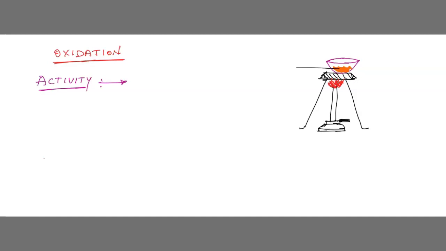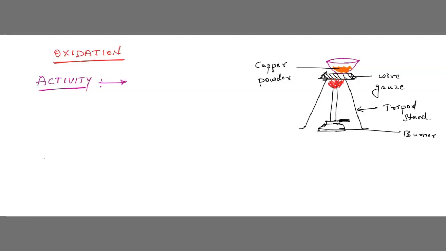So inside this, what is present? Copper powder is present, and this is the wire gauze, and this is our tripod stand, and this is the burner. We are using the spirit lamp or burner. Anyhow, we are just heating this copper powder. Once you heat this copper powder, what happens? After we heat this copper powder, what is the result?